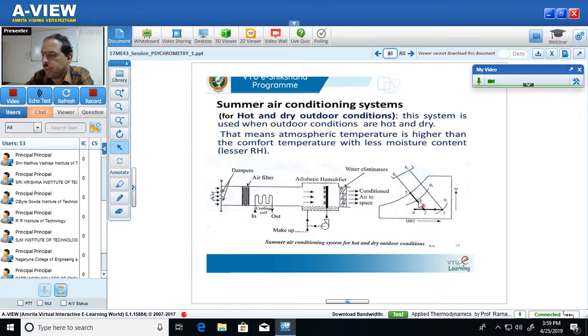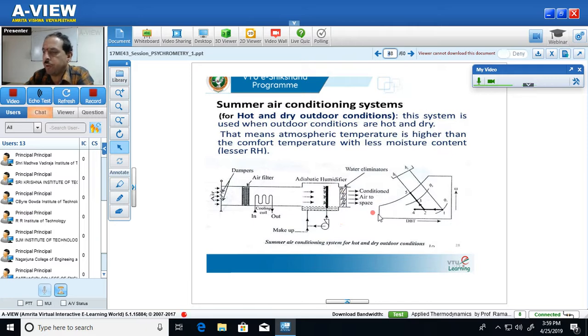To increase the specific humidity as well as the relative humidity, the air coming out of the cooling coil is made to pass through an adiabatic humidifier. In the adiabatic humidifier, we spray a certain amount of water into the incoming air with the help of perforations and a pump.